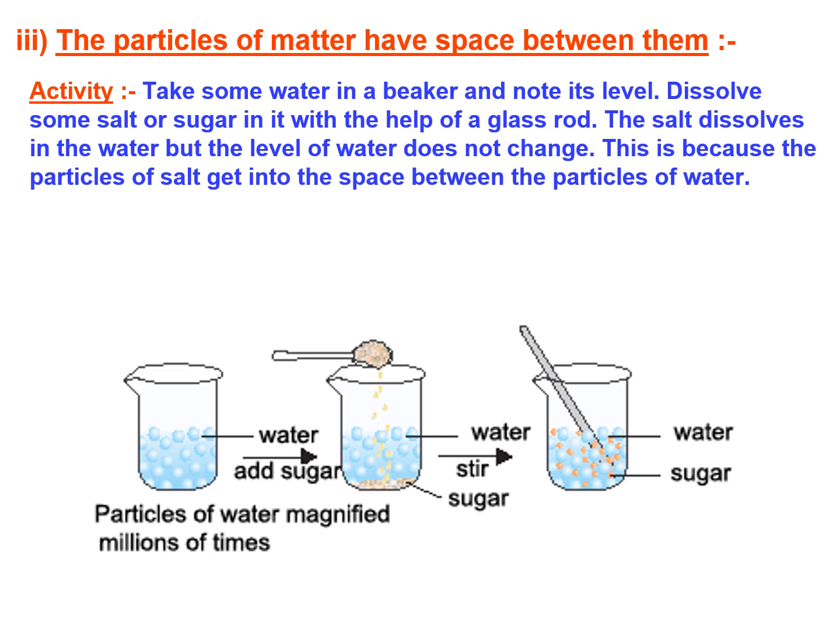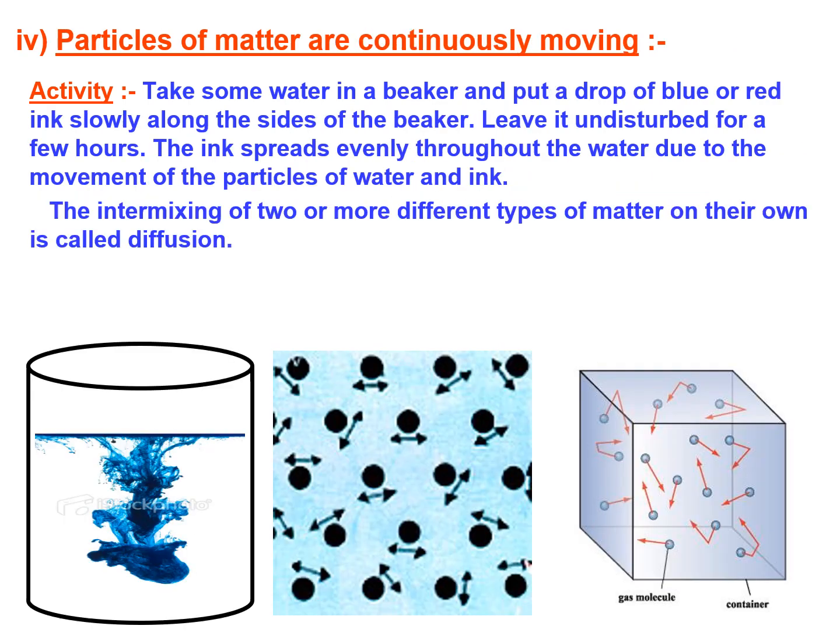This says that the sugar has dissolved and got into the spaces between the particles of water. Particles of sugar have got into the space between the water particles. So, particles of matter have space between them.